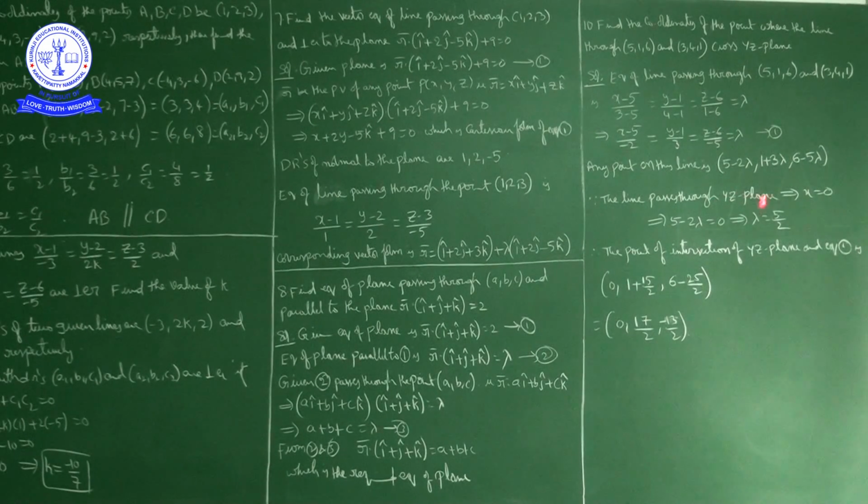Therefore the point of intersection of the YZ plane and equation 1 is: 5 minus 2 lambda, that is 0; 1 plus 3 lambda is 1 plus 15 by 2, which is 17 by 2; 6 minus 5 lambda is 6 minus 25 by 2, and taking the LCM, 12 minus 25 is minus 13 by 2. So the point is (0, 17 by 2, minus 13 by 2). This is the point of intersection of the line passing through the two points and the YZ plane.